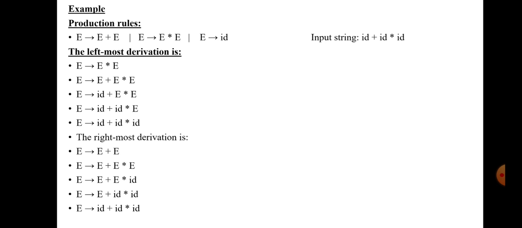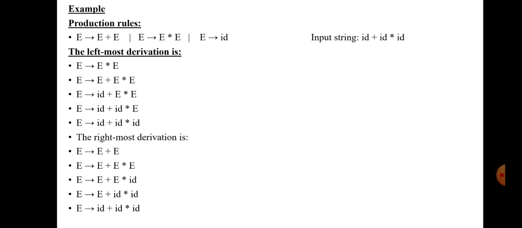By expanding the leftmost symbol, here the leftmost symbol in E star E is the first E, which is presented first on the right side of the arrow mark. So we have to expand the leftmost symbol. For the leftmost symbol capital E, we apply E tends to E plus E. So for E, we substitute E plus E. After that, the leftmost symbol is capital E, so for that capital E, we substitute ID.